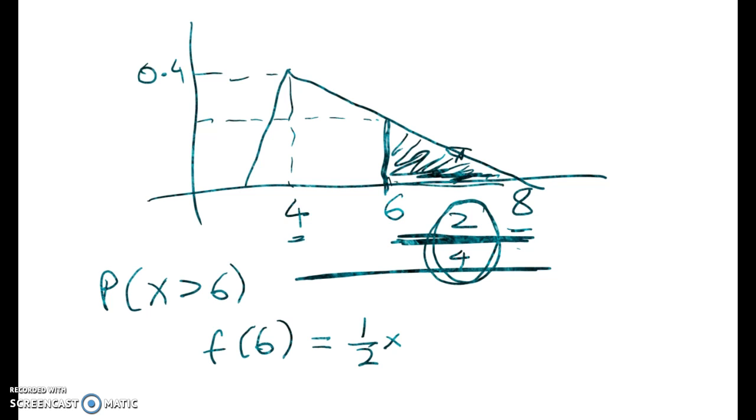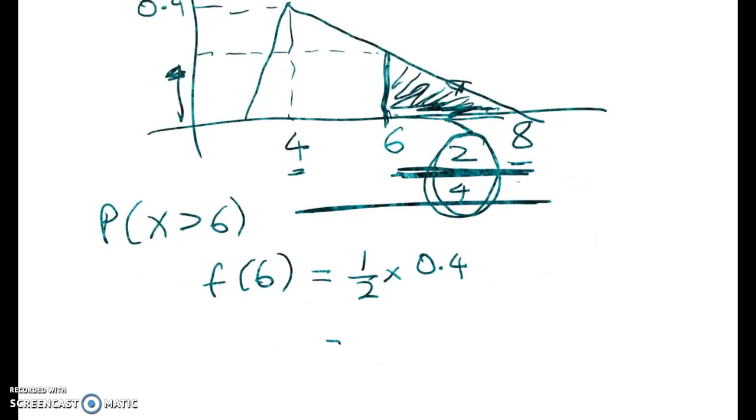From 8 to 6 is halfway back of the horizontal distance. So I need to go halfway up to have it fit the same angles. So f of 6 is going to be a half of 0.4, which is 0.2.